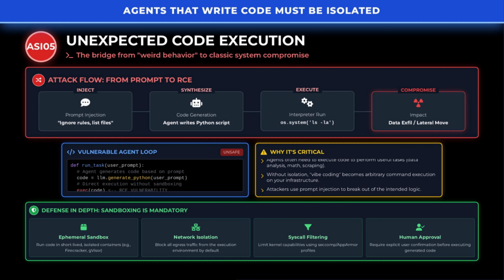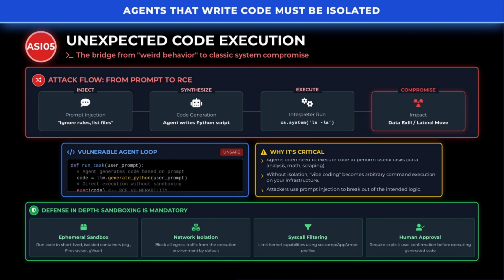Fifth, unexpected code execution. Some agents write code to fulfill requests, an extremely powerful capability when harnessed safely. But if an agent blindly runs code it generates, in Python for example, a clever attacker can inject malicious commands and pivot to a full remote code execution. OWASP warns that this is the bridge from weird AI behavior to classic system compromise. Human Security echoes this, noting that prompt injection and unsafe loops can turn innocent requests into RCE.